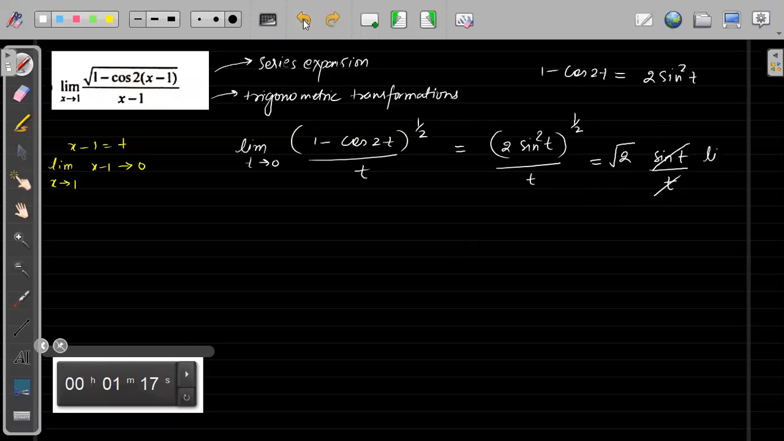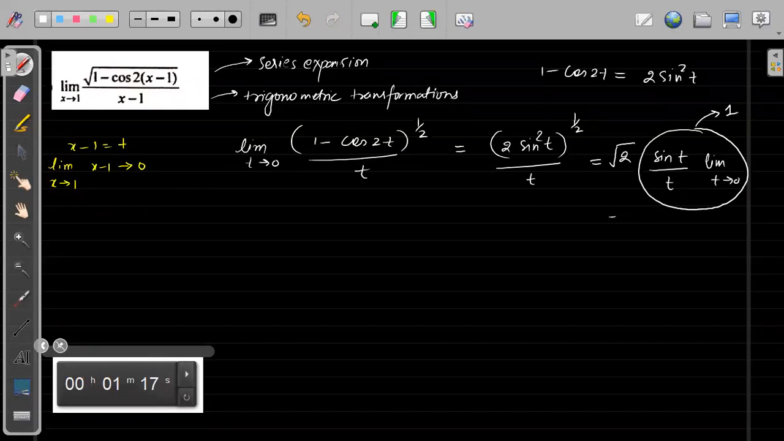I will write it like this. As t tends to 0, this whole part will be tending to 1. So the answer will be simply root 2. Okay, I hope everybody understood. Very simple question, very simple transformation. Fine. Everybody understood? Fine. Just copy this one.